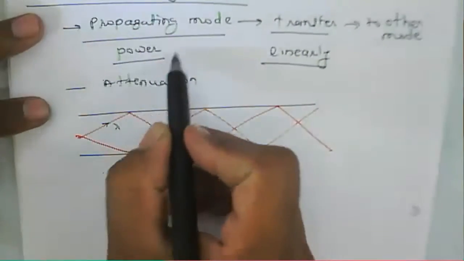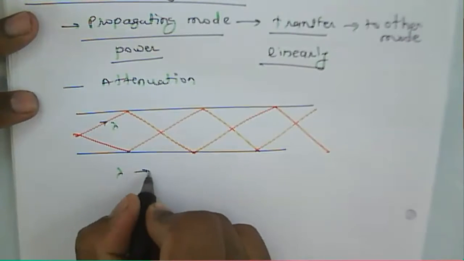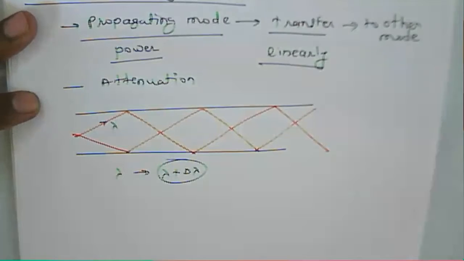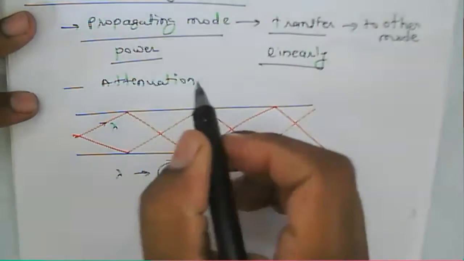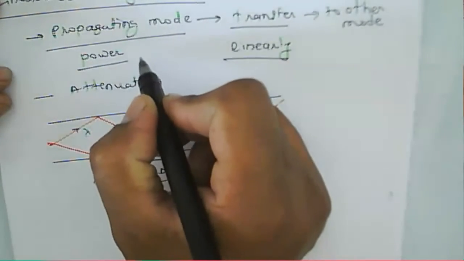Whatever the propagating mode, it is supposed to have some wavelength lambda, but after that there is some variation in the wavelength there. So there is a difference in the frequency. The propagating mode has some particular wavelength.